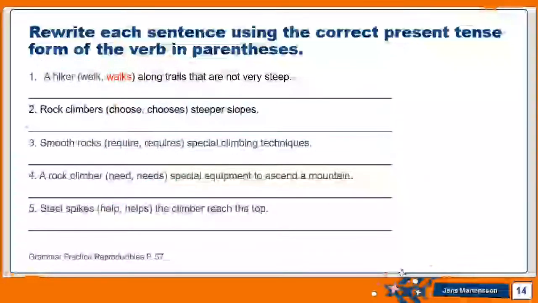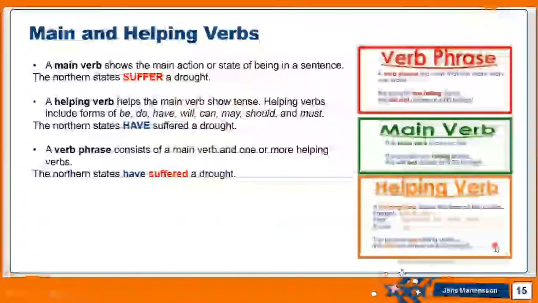Okay, and now it's time to move to something new. We have something that's called the main verb and something that's called the helping verb. From their name, the main verb shows the main action or the main state of being, which we presented at the beginning of this lecture. The main verb: I play, I drink, I jump. The northern states suffer a drought. So suffer is the main action that's taking place here.